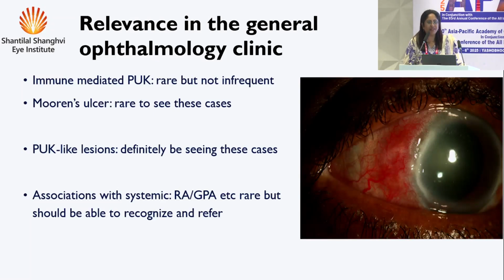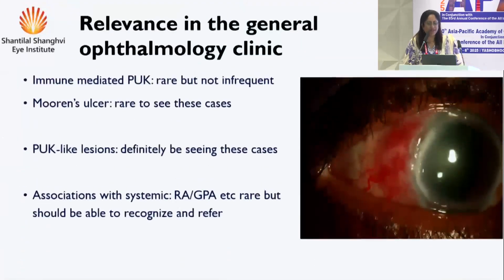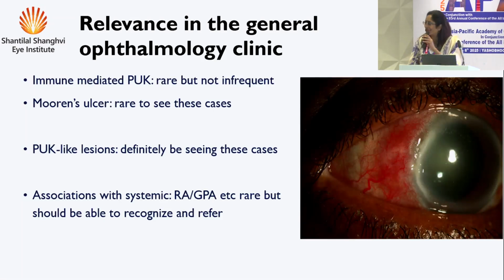The Mooren's ulcer, though rare, you might see these cases occasionally. The PUK-like lesions, as a question was asked, you will definitely see, and I'm going to bring up those. And luckily, though the associations with, say, rheumatoid arthritis or granulomatosis polyangiitis are rare, you should be able to recognize them and refer them, unless you're anyway going to treat these patients, in which case you must get confident to treat with systemic immunomodulators.